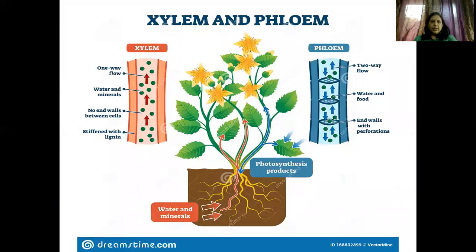So here you can see the roots, the water has been absorbed and goes upward, right? So the xylem is one-way flow. You could see the water is flowing upward in one direction. Whereas in phloem, it's a two-way flow, the water and the food, going up and down. So basically, as a product of photosynthesis. Is it clear to all of you? Okay. So this is basically what you have studied in 11th standard.